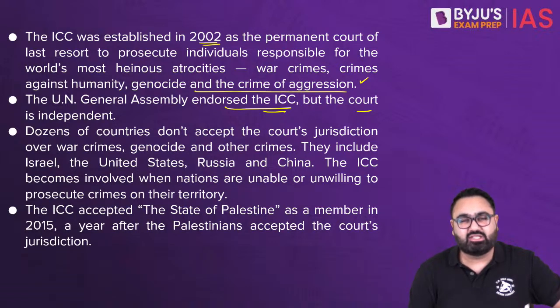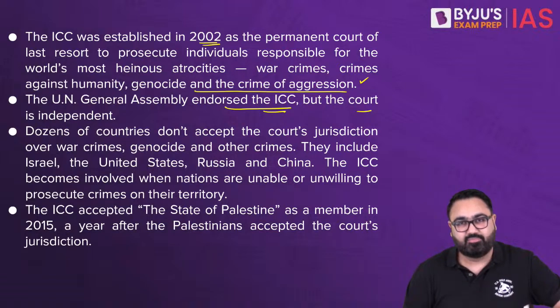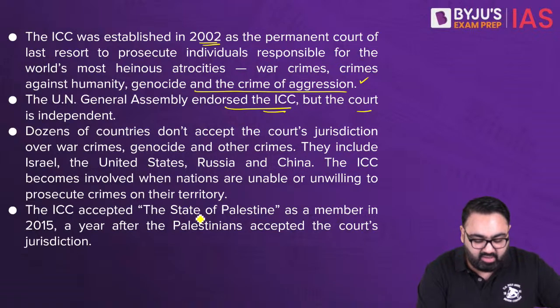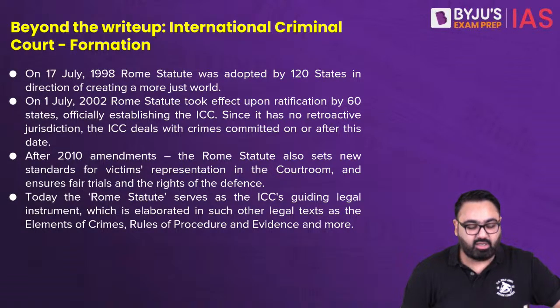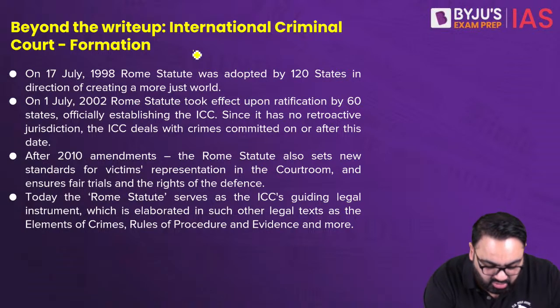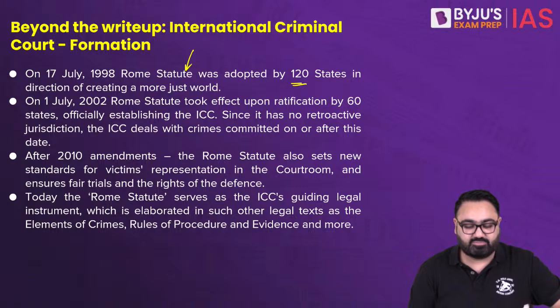The problem is that this court does not have any mechanism through which it can implement its own judgments. Interestingly, in 2015, the state of Palestine was accepted as a member of this particular court. Palestine has also accepted the jurisdiction of the International Criminal Court. Here are a few things that you should know about this. It came into being as a result of the Rome Statute that has been adopted by 120 countries.